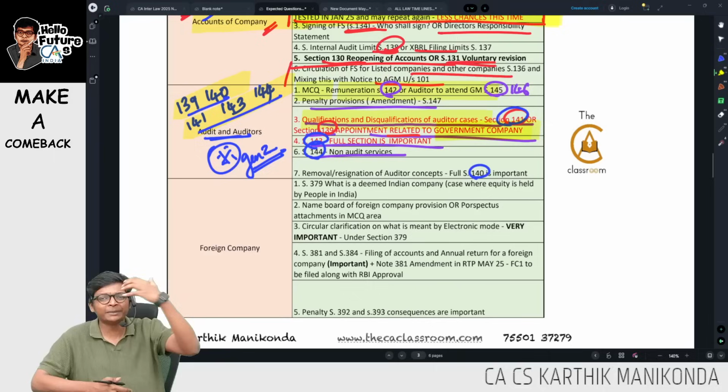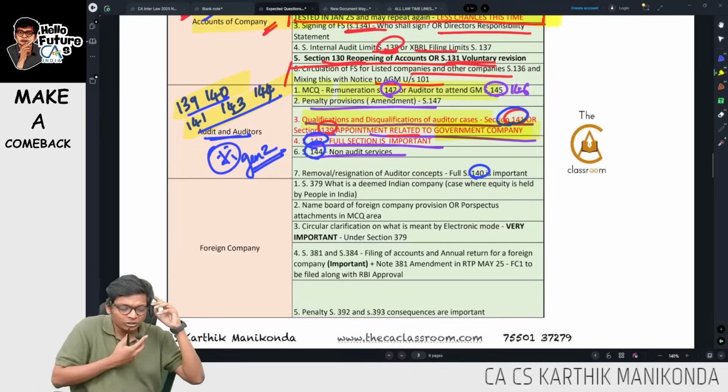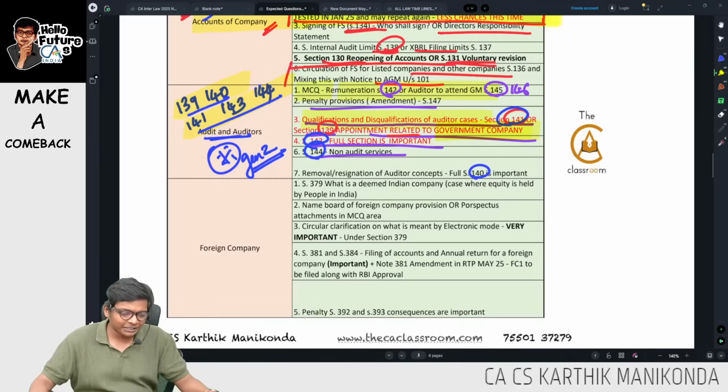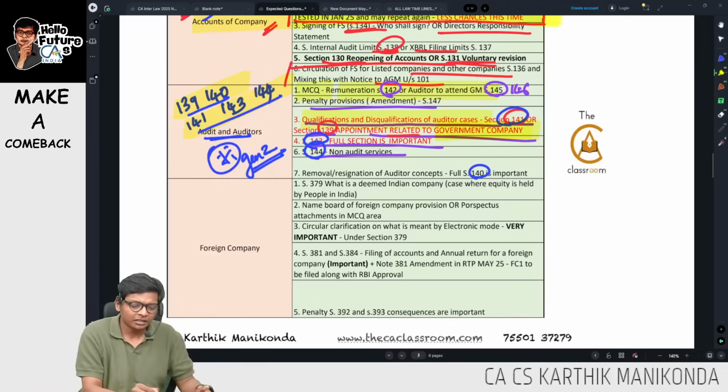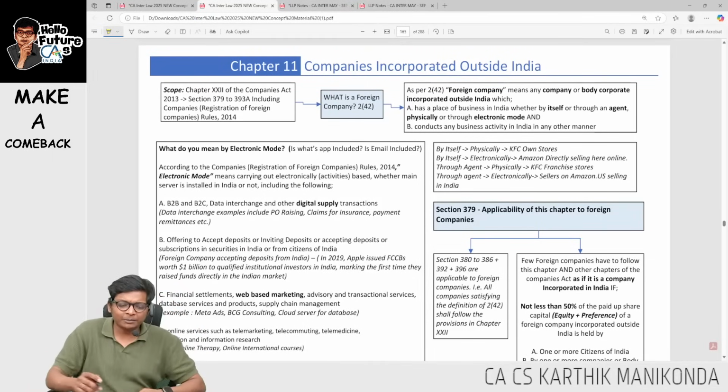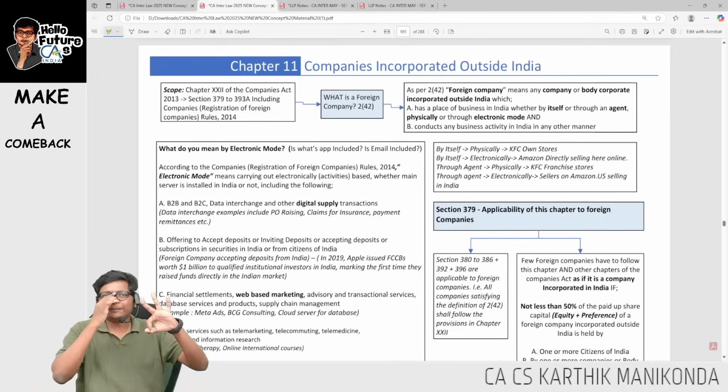I know of course we have meetings left, but before that let me go to the last one over here, which is foreign company. Let me just finish foreign company. Section 379, what is a deemed Indian company? Okay, what is deemed Indian company? In foreign company chapter, 3 types of companies, guys.